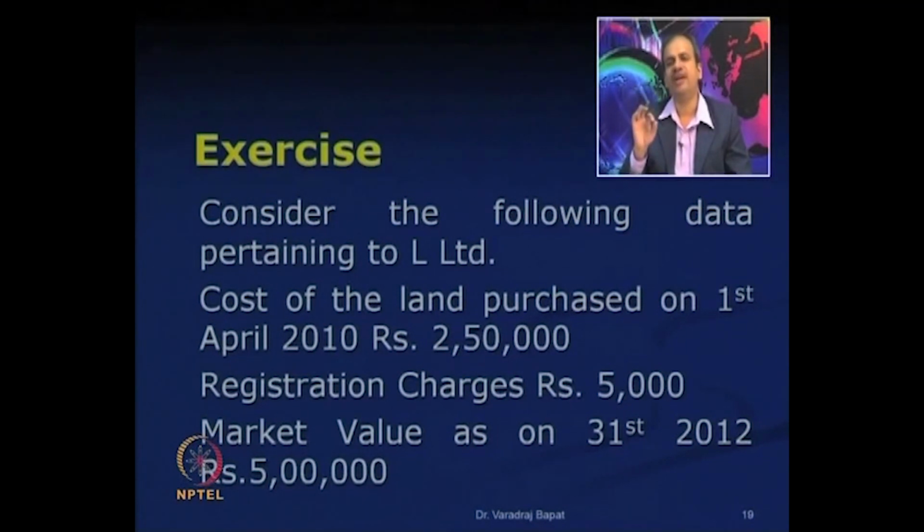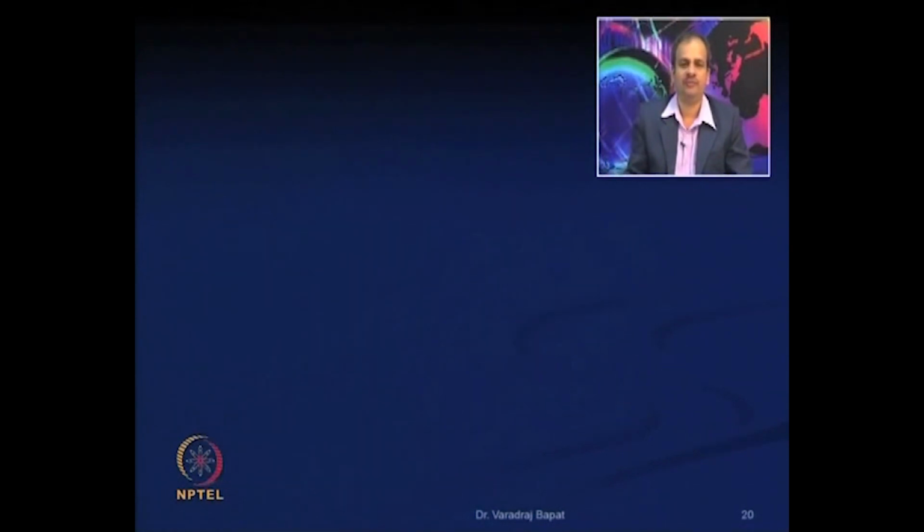Now, what is the value that should be shown in the balance sheet as on 31st March 2012? That is question number 1. Just think over. Will that be 2,50,000? Will it be 2,55,000? Will it be 5 lakh? What is the value shown?